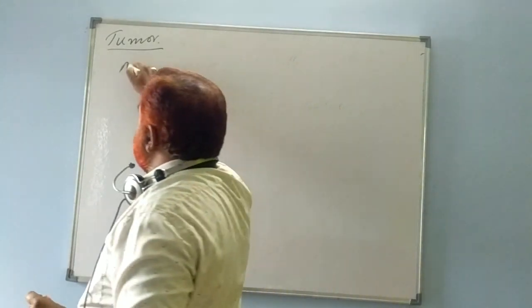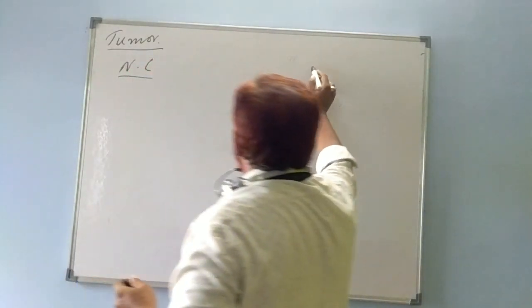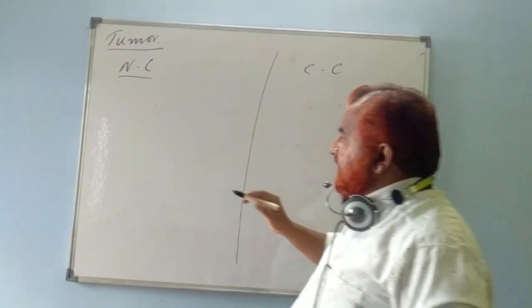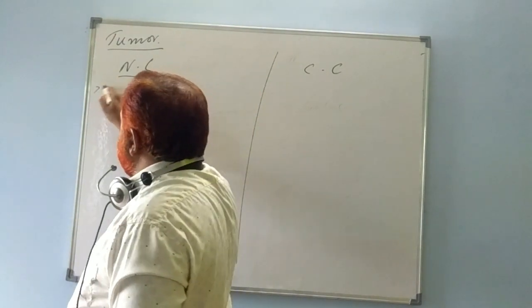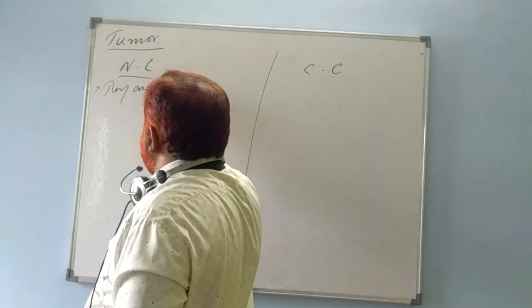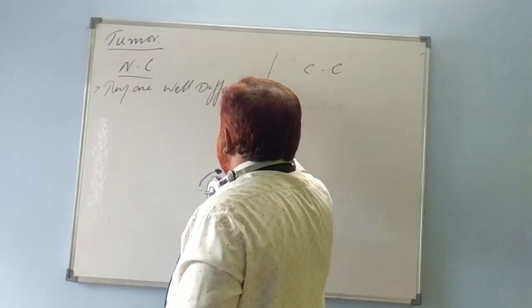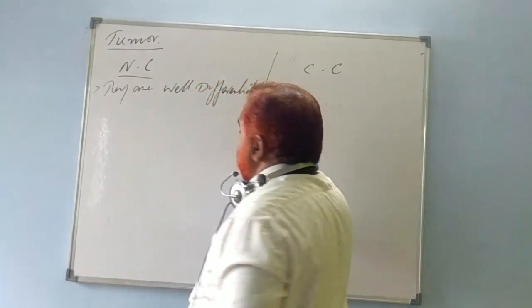Normal cells, cancerous cells. What are the differences here? Right? Normal cells are well differentiated. What do you mean by that?